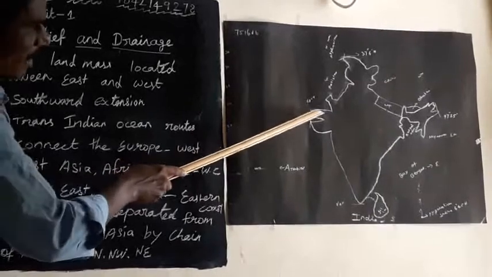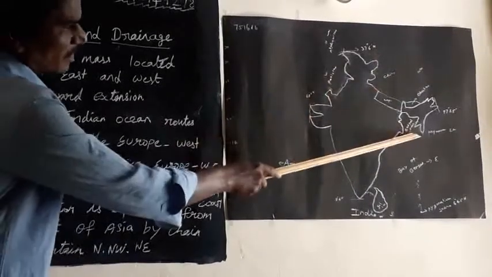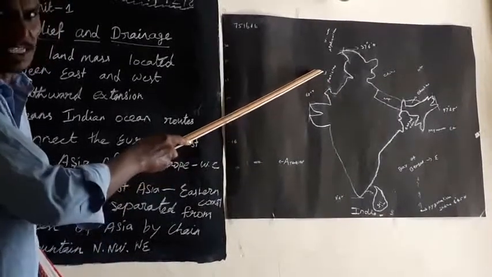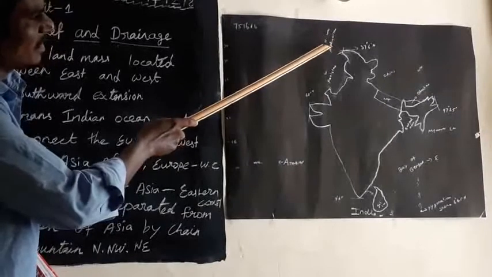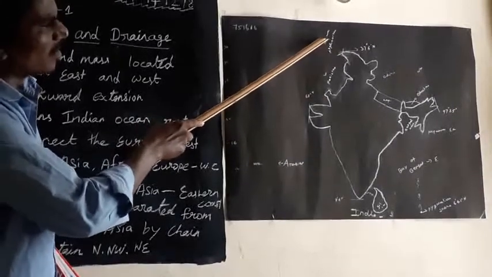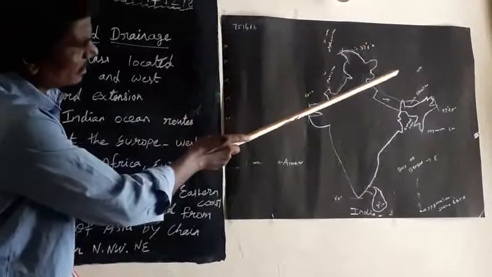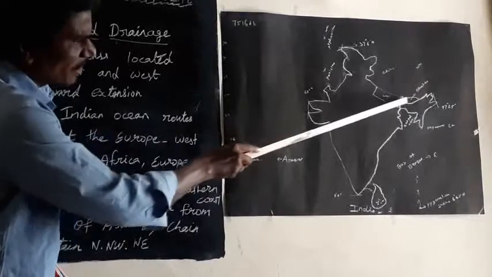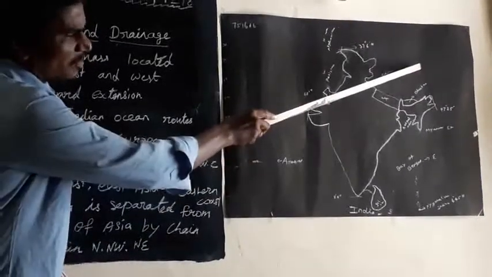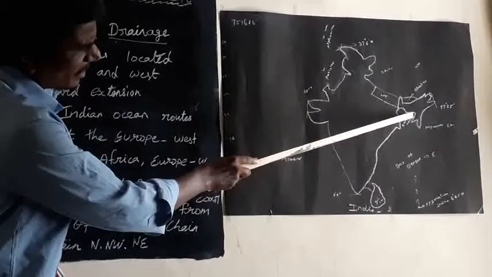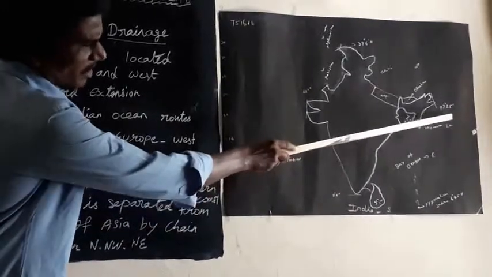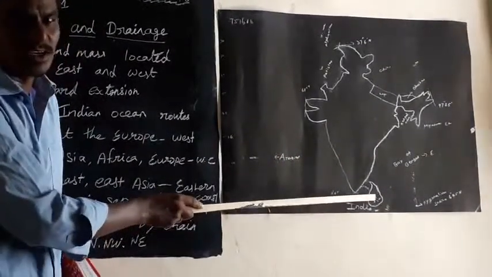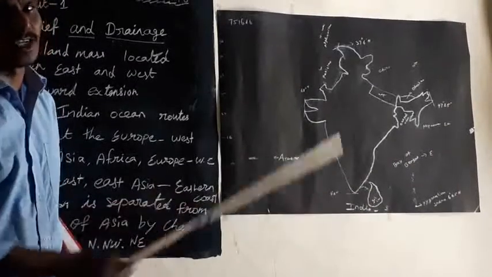So, India's landmass is surrounded by neighboring countries. One is Pakistan, located in the west. Afghanistan is located in the northwest, and China, Nepal, and Bhutan. So these three countries are located on the north side. Bangladesh and Myanmar are located on the east side, and Sri Lanka is located on the south side.